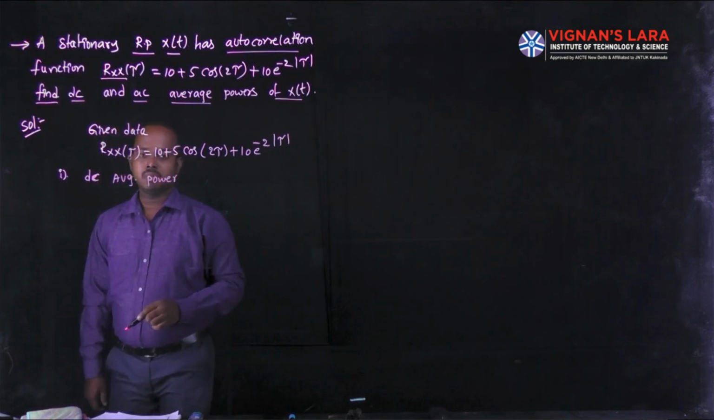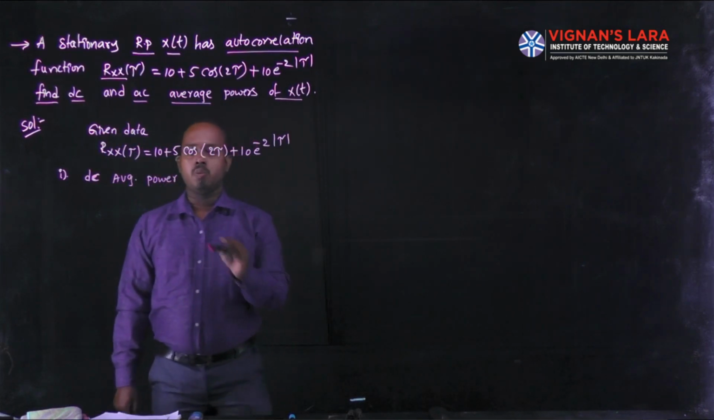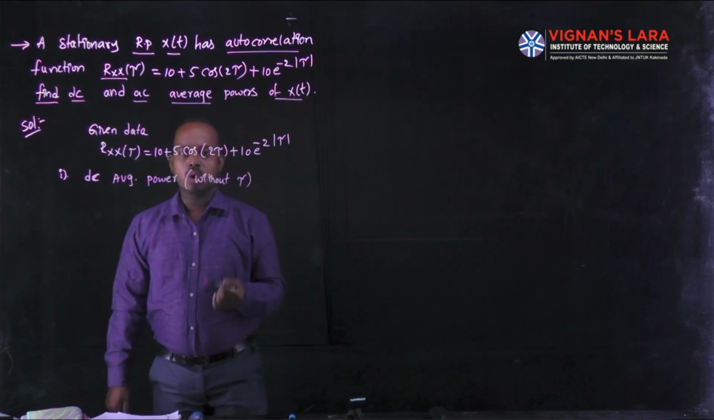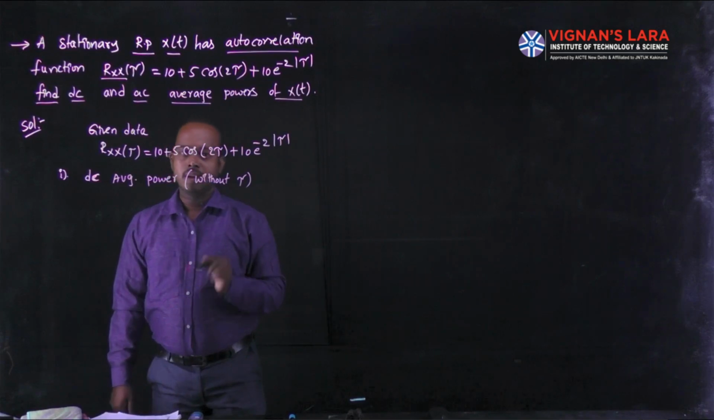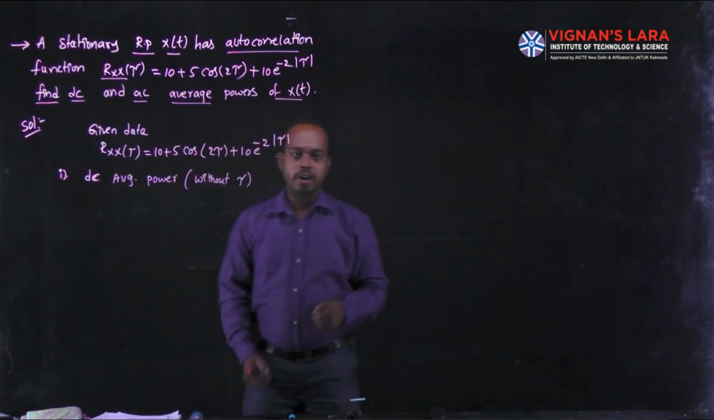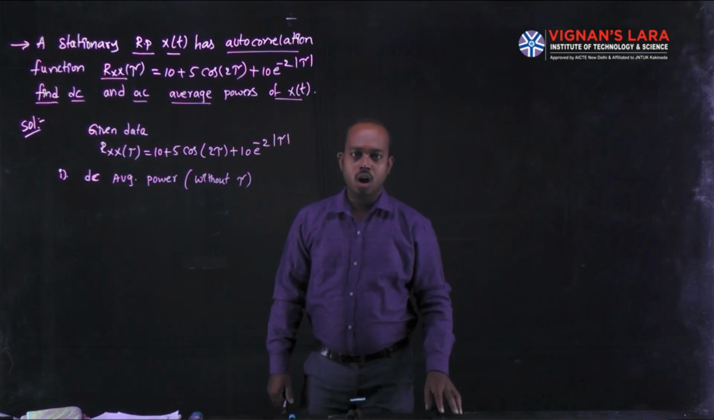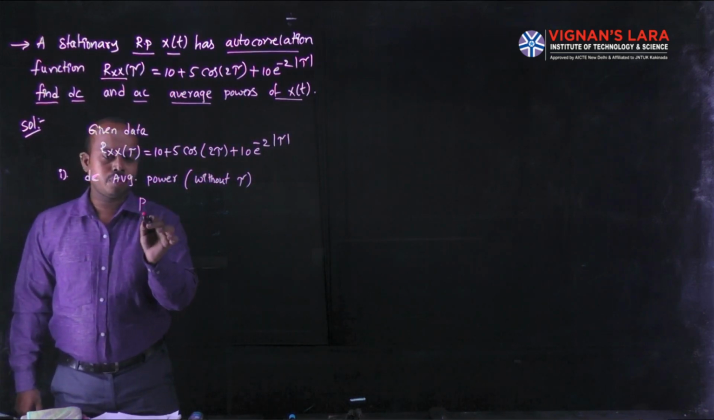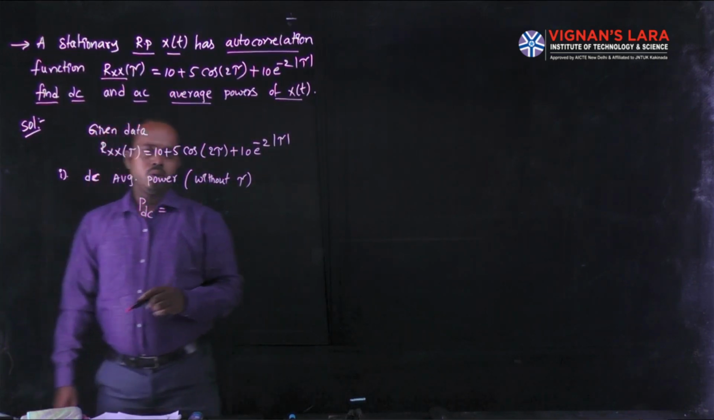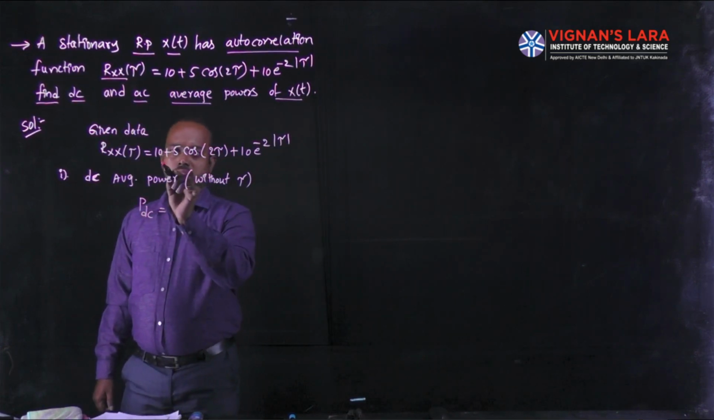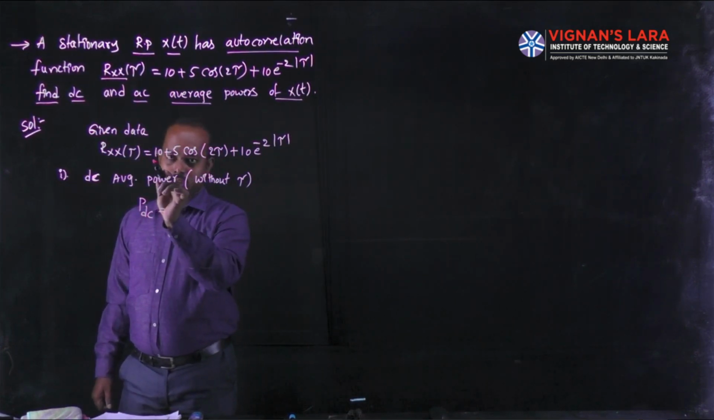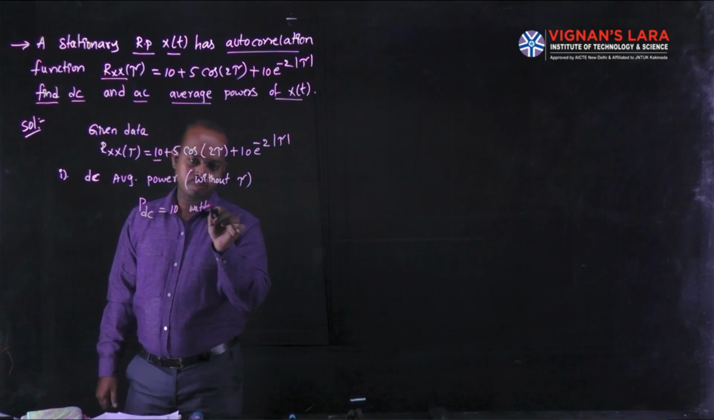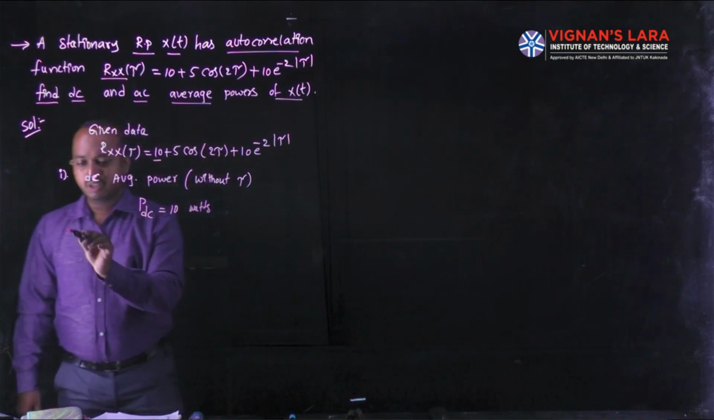The DC average power is the value without the tau parameter. Without tau, whatever values are there in our autocorrelation function represent the DC component or the DC average power. That is, P suffix DC is equal to, in your equation, except for the tau terms only one term is there, the value is 10. So 10. The power units is watts.